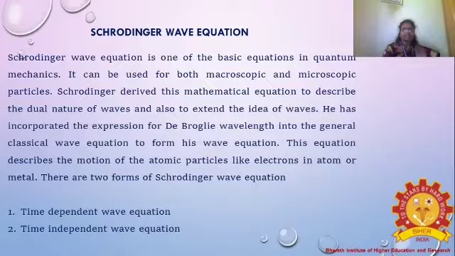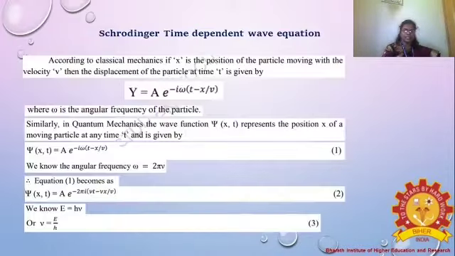After that, this equation describes the motion of atomic particles like electrons in an atom or metal. He took particles like electrons. According to that, there are two forms of Schrodinger equation he derived, that is the time dependent and the time independent wave equation. We are going to discuss the time dependent wave equation first.